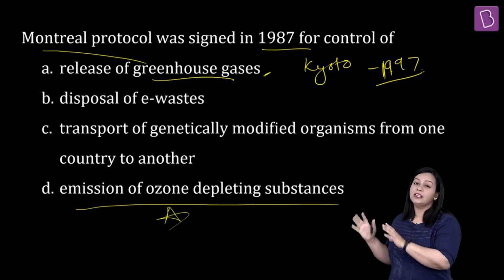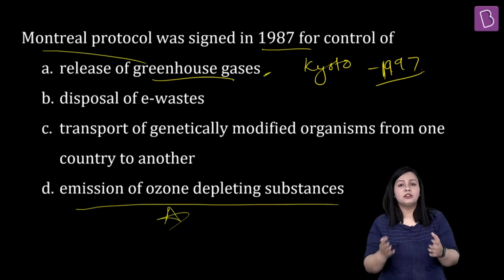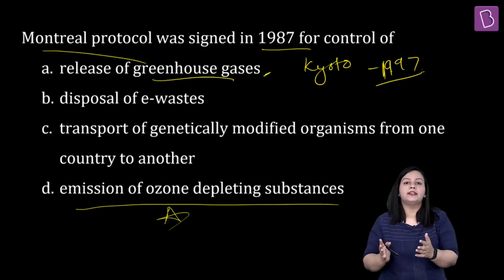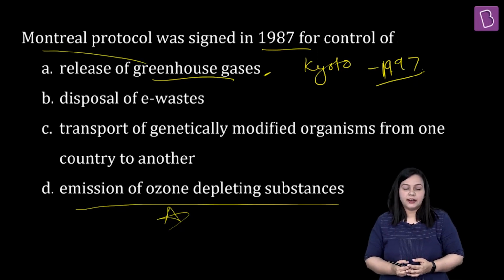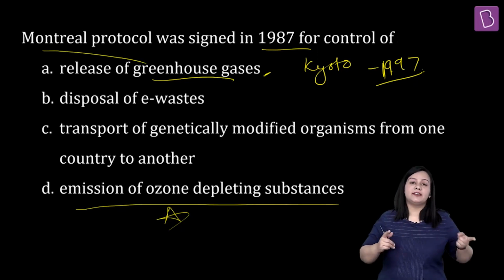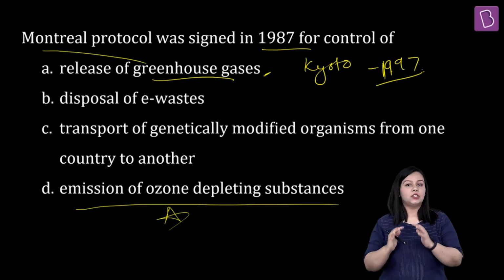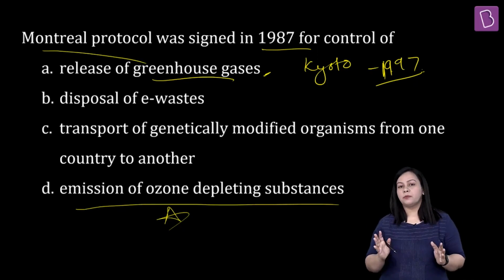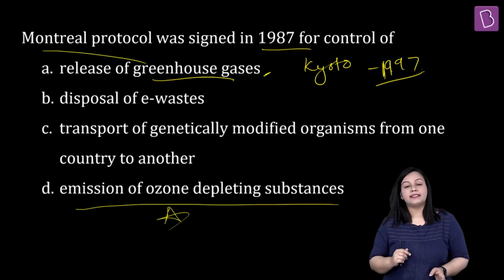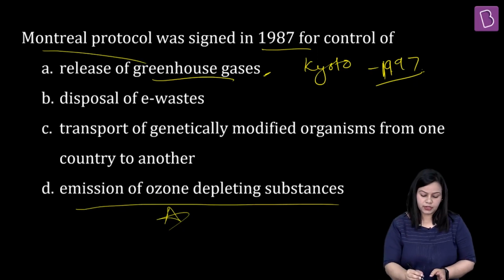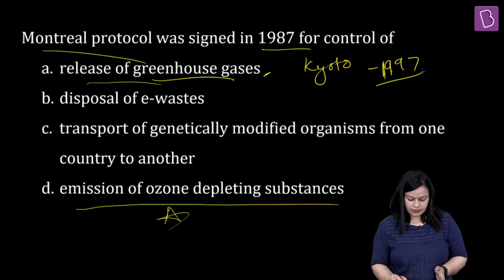क्योंकि actually 1985 में finally scientists वगैरह ने ये देख लिया था कि there was a huge gap that was being created in the ozone layer, especially over the Antarctic region, right? So because of this in 1987, with a lot of hush-hush, this whole protocol came out in order to start controlling the amount of ozone depleting substances. Kyoto Protocol came much later, and that was in 97, which was responsible for controlling the release of greenhouse gases. Let us quickly discuss all these options a little bit more in detail.